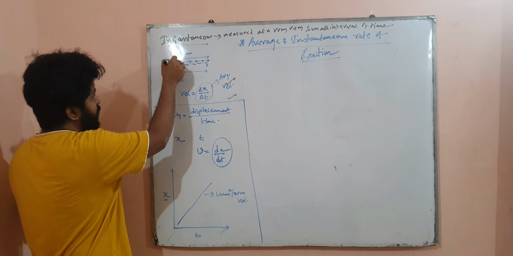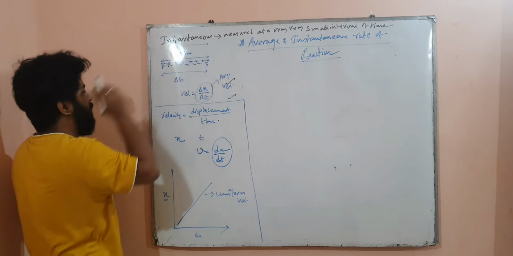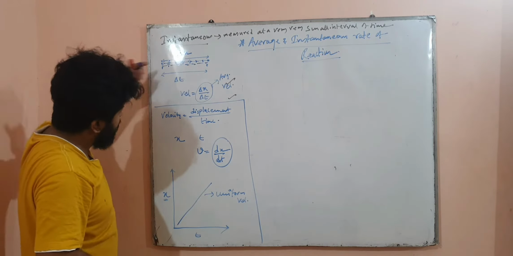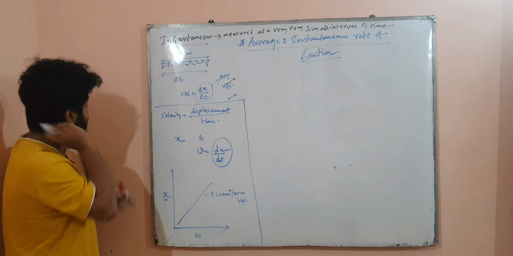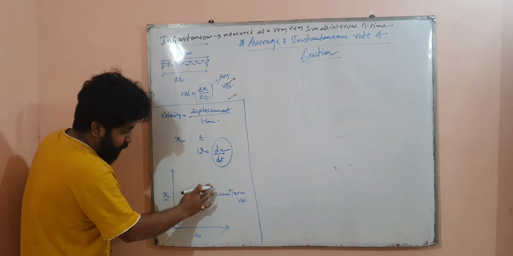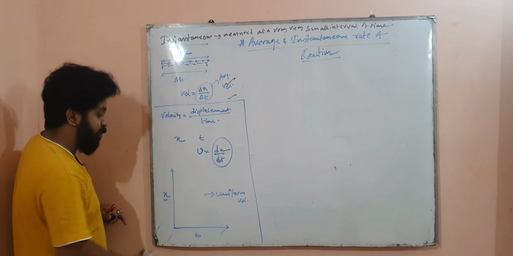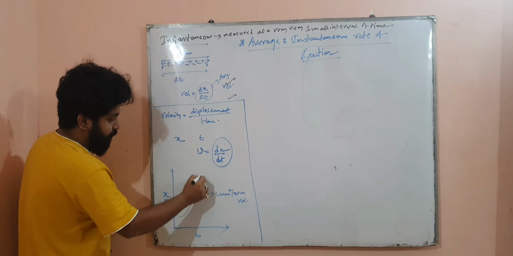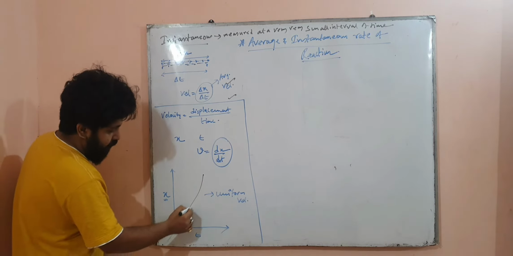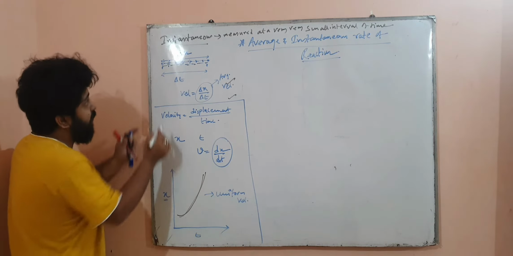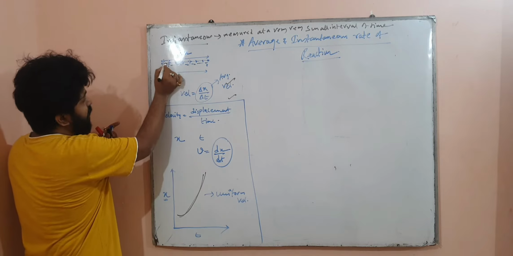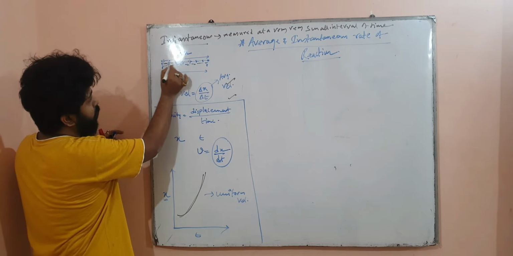And in this case, there can be many, thousands of instantaneous velocities. And if each of the instantaneous velocities is the same, then you get a straight line. But if the instantaneous velocity is not the same, you get a curved line. Okay, you get a curved line, because in each case, suppose this small del x by t is not equal to the next del x by t.